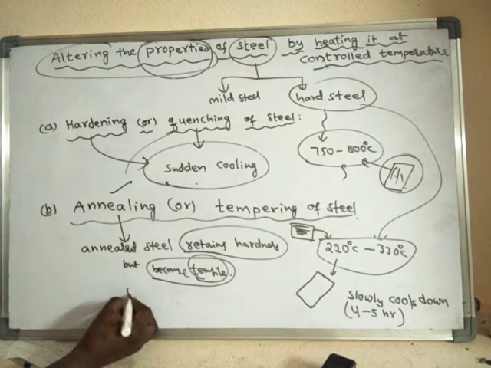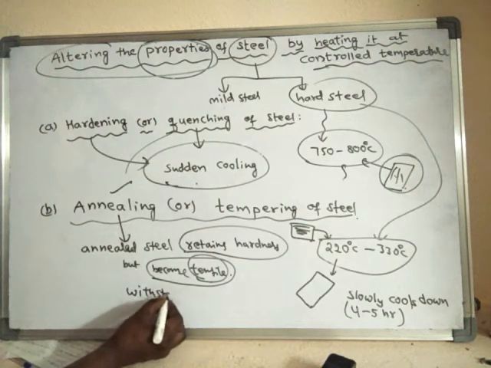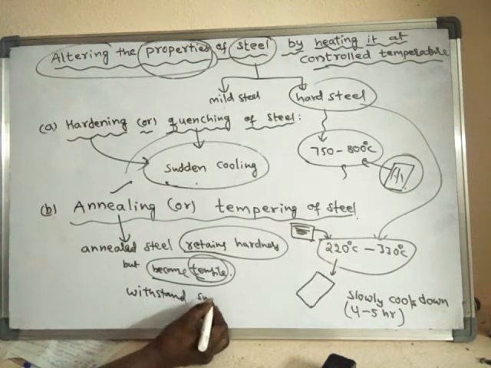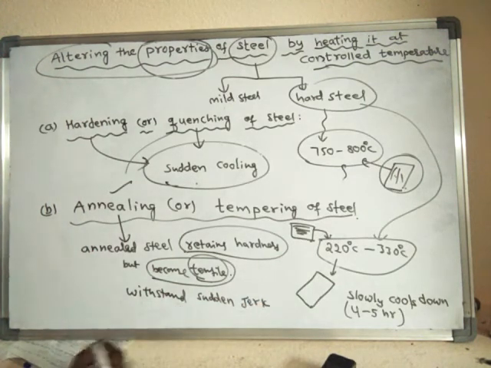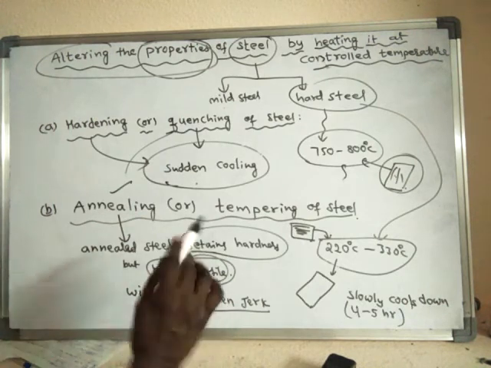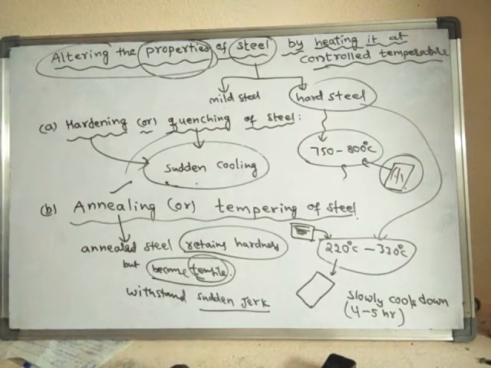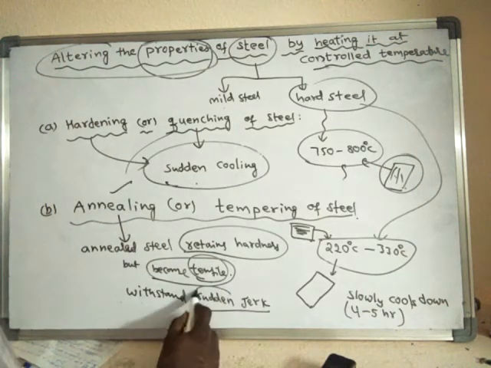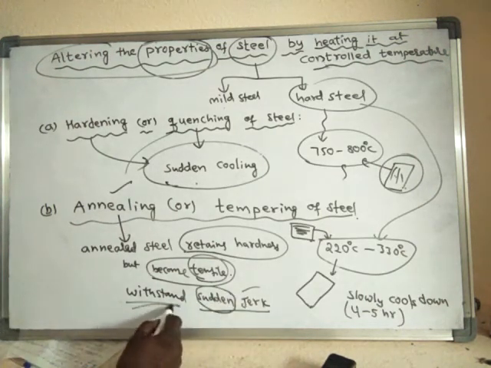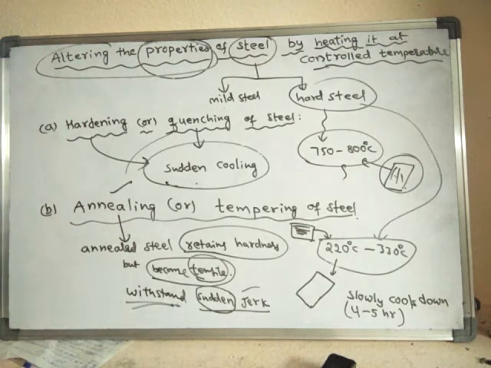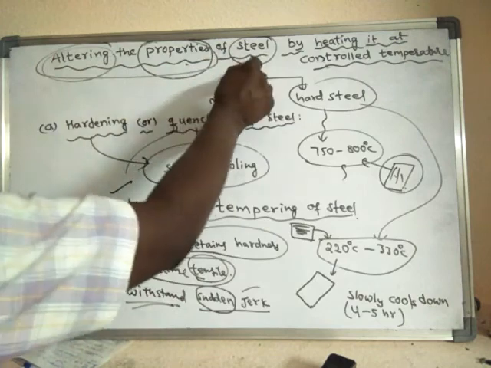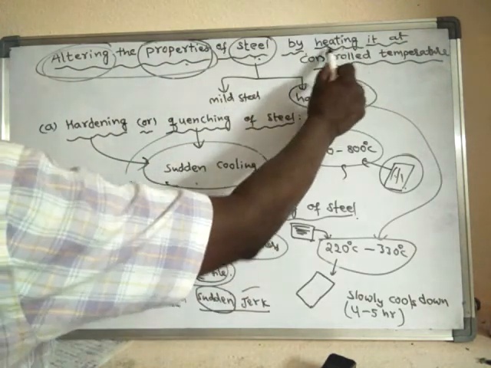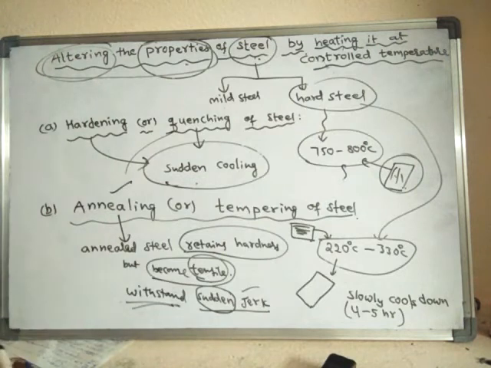And it can withstand sudden jerks. Even if sudden jerks occur, it does not break down. Sharp or sudden jerks it can withstand. Like this, the properties of annealed steel can be discussed. So here we are changing the properties of the steel by heating it at a controlled temperature.